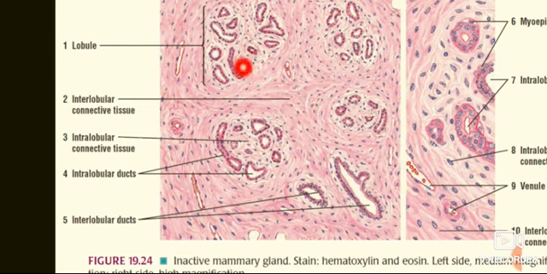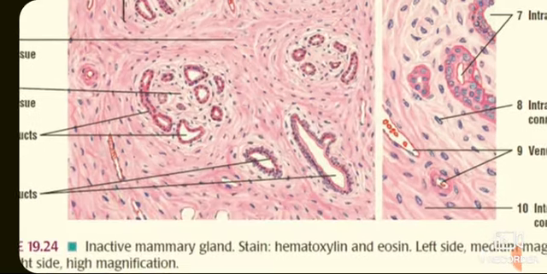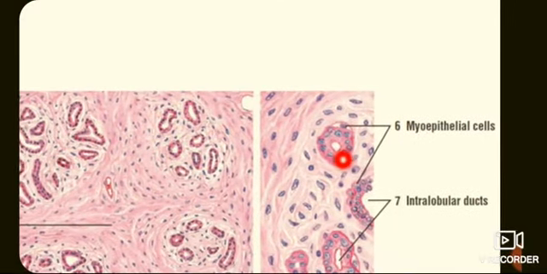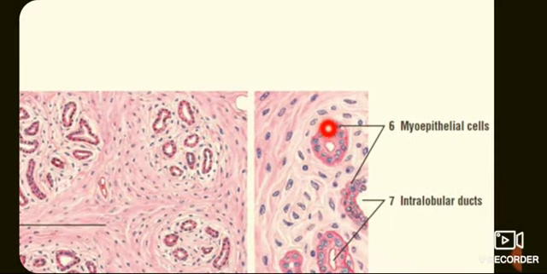The glandular element consists of small intralobular ducts, and these ducts are lined by the cuboidal or low columnar epithelium with contractile myoepithelial cells present at the base of the epithelium. So this is the myoepithelial cell at the base of the epithelium.